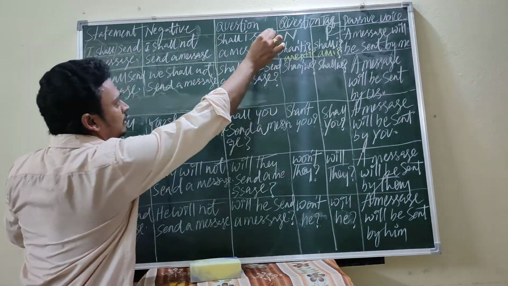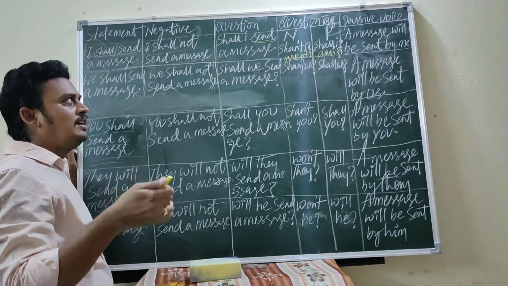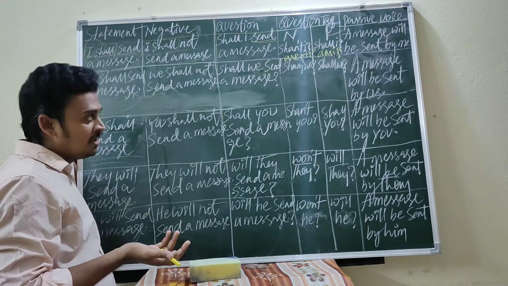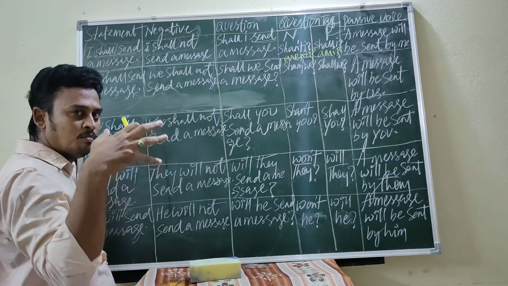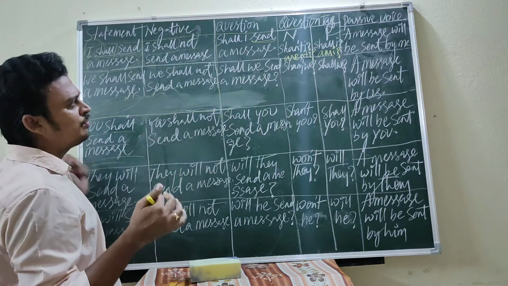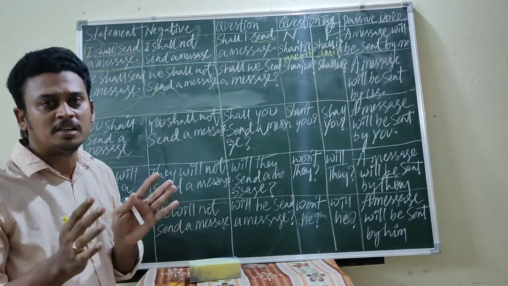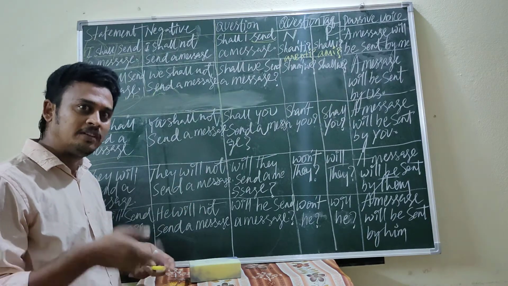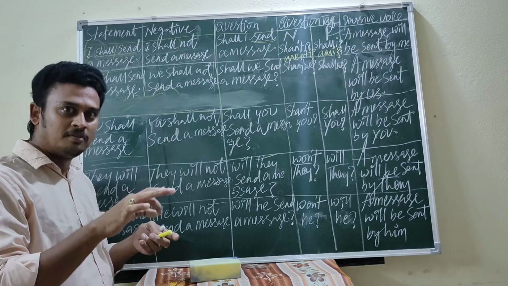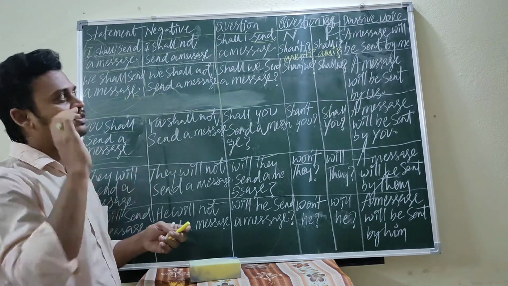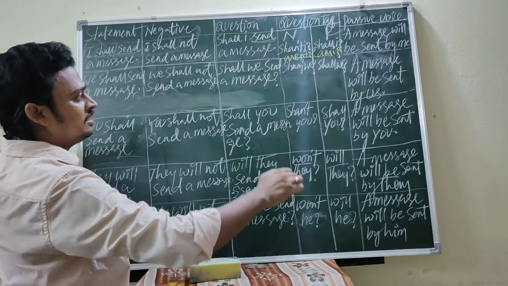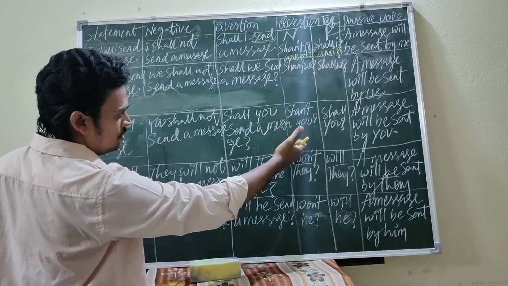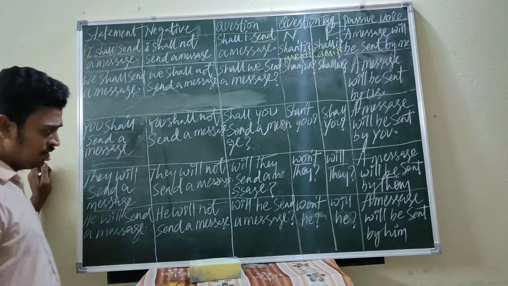Send, not sent. Yes, V1. Whenever you find shall, should, can, could, may, might, will, would, these are modal auxiliary verbs. Whenever you find these modal auxiliary verbs, V1 must be followed. That is, verb 1, the present tense verb, must be followed. Please try to understand. That's why I have written send. So a message will be sent by you. Shall you or shan't you? A message will be sent by you.